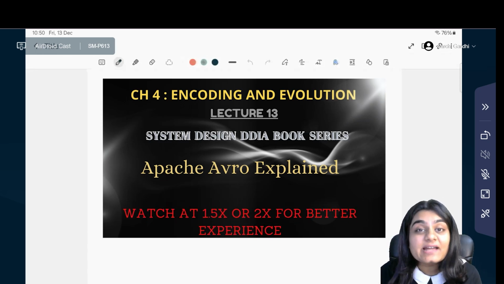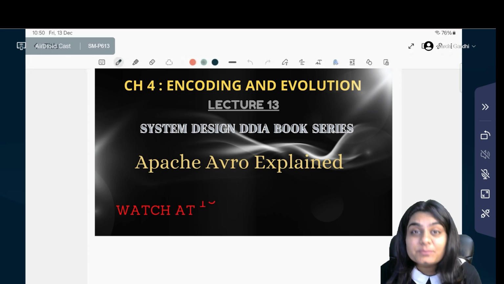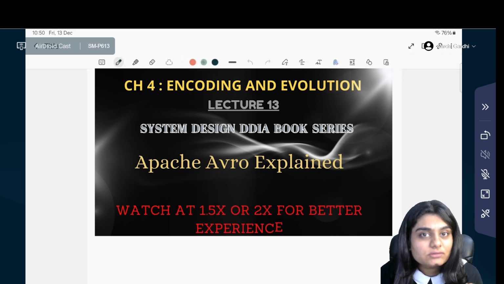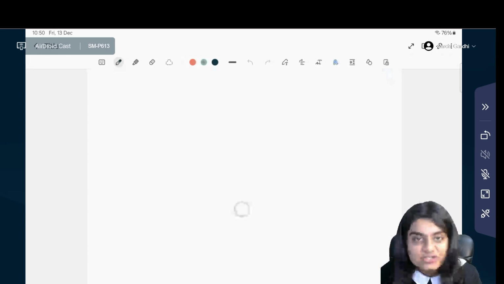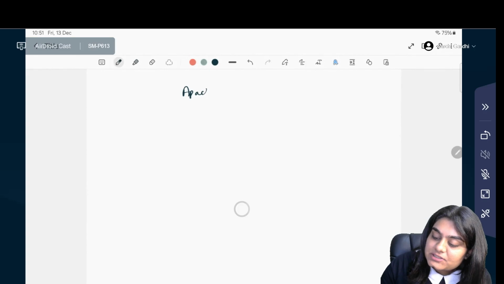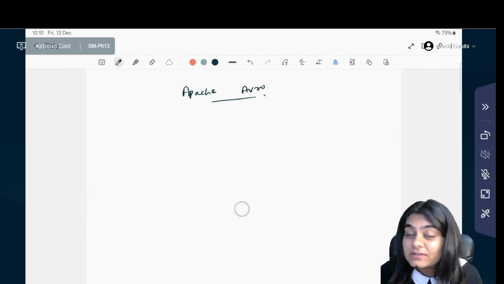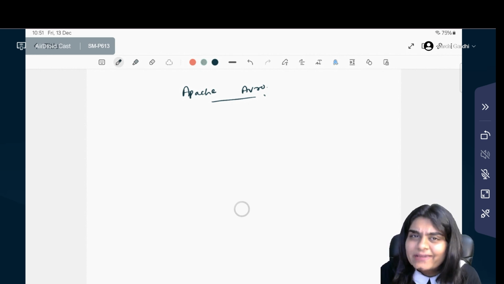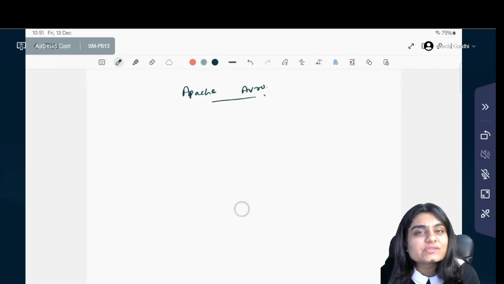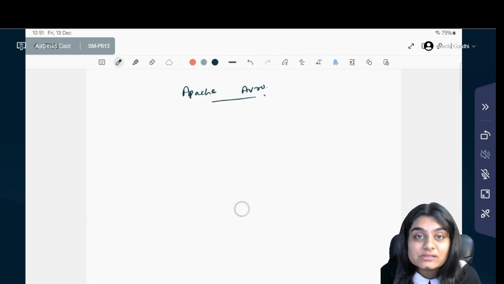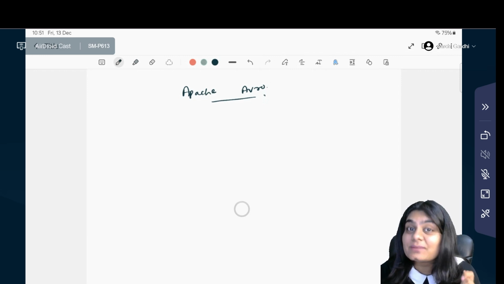And today we are diving into something that plays a crucial role in handling data efficiently, and that is Apache Avro. By the end of this session, you will not only understand what Avro is, but also how it works, why it is different, and how to use it with real world examples. Okay, so let's begin with the basics.